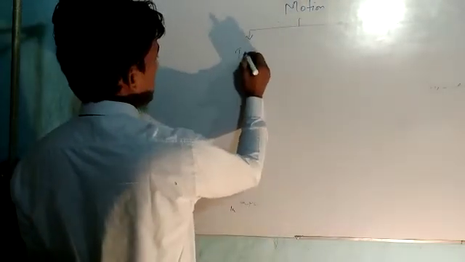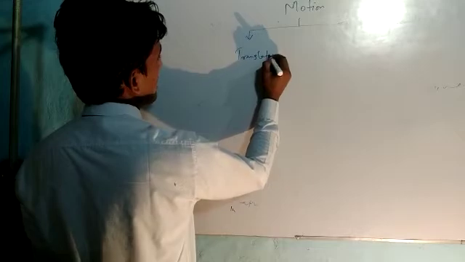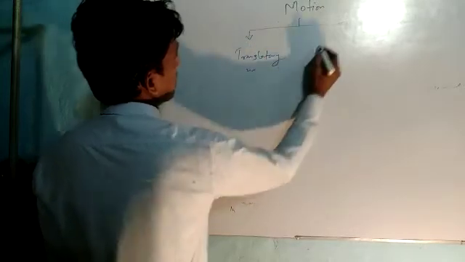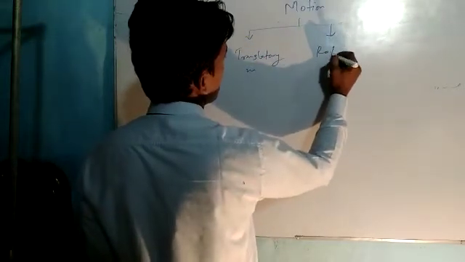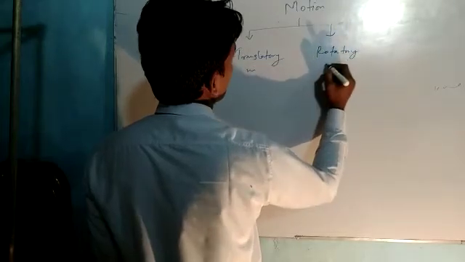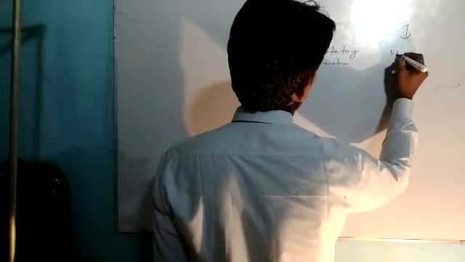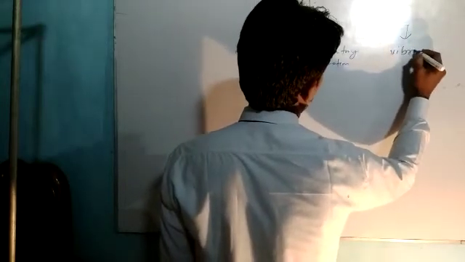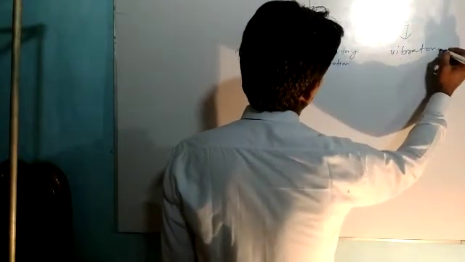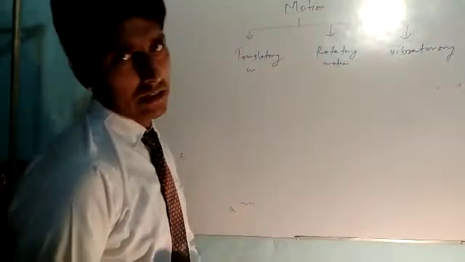First is translatory motion. The second is rotatory motion, and the third is vibratory motion. So what is translatory motion?